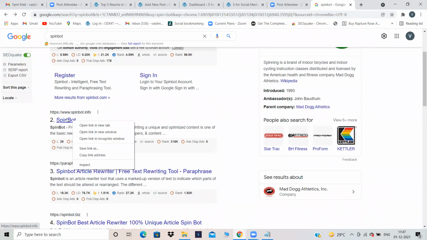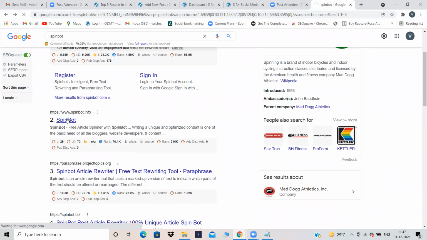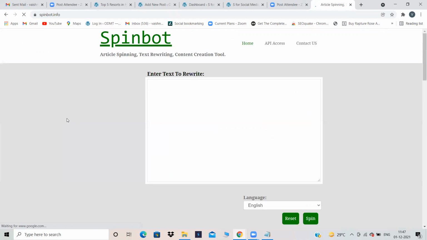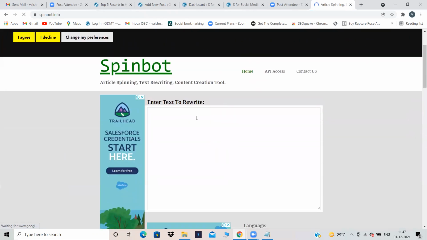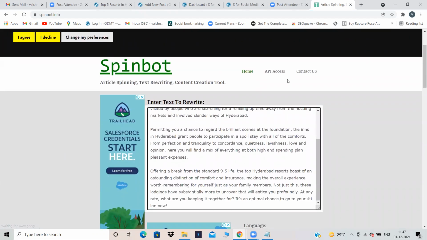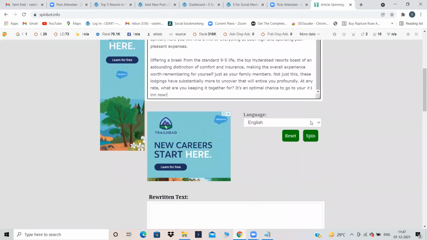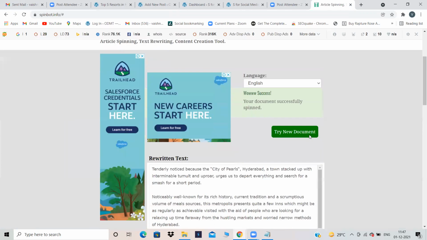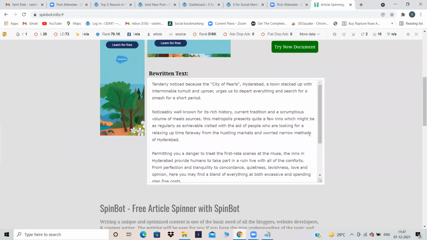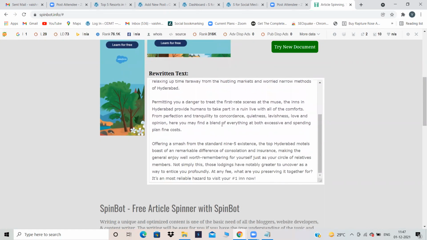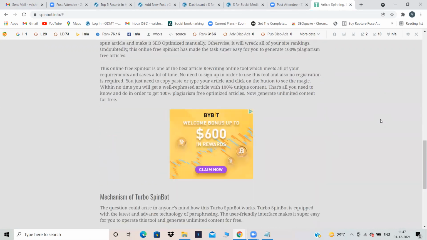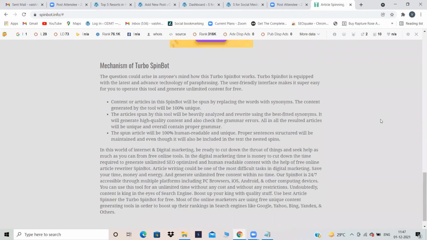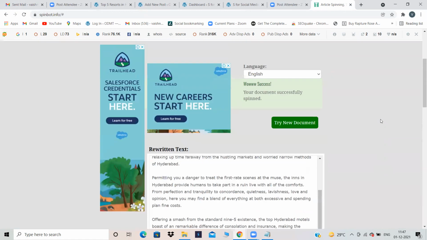Let me try once. Yeah. Okay, we got this. Pranita, it's okay. I've used some other website, spinboard.info. Click on spin. Then it will be spun. And can you see this rewritten text over here? The whole content which we have given has been rewritten.